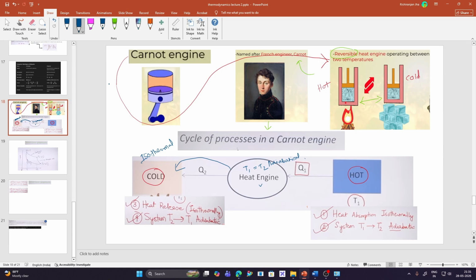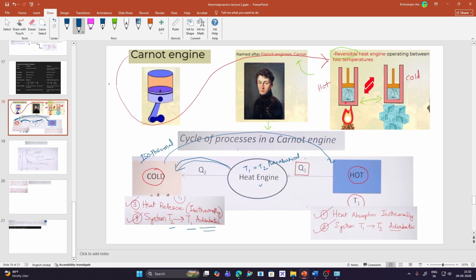In an isothermal process, there is no change of temperature. So this heat is released to the cold reservoir isothermally. And then again, the system goes from temperature T2 to T1, that is adiabatically.